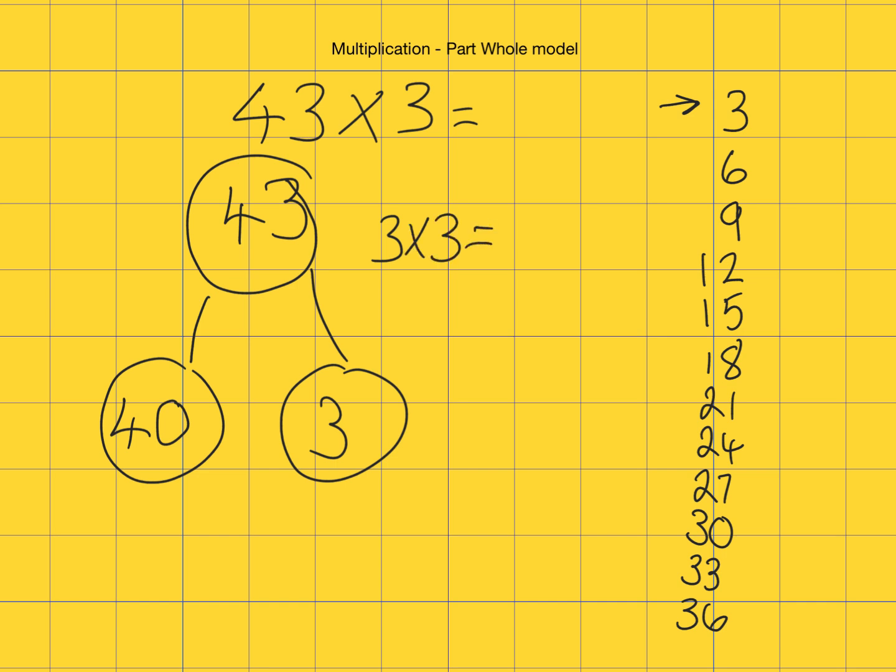If I know it, I could just write it down, but if I'm not sure, I can go 1, 2, 3. 3 times 3 is 9. Then I'm going to do 40 times 3.